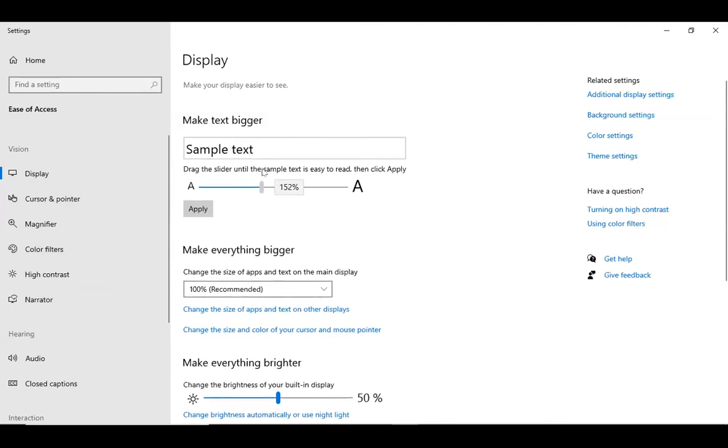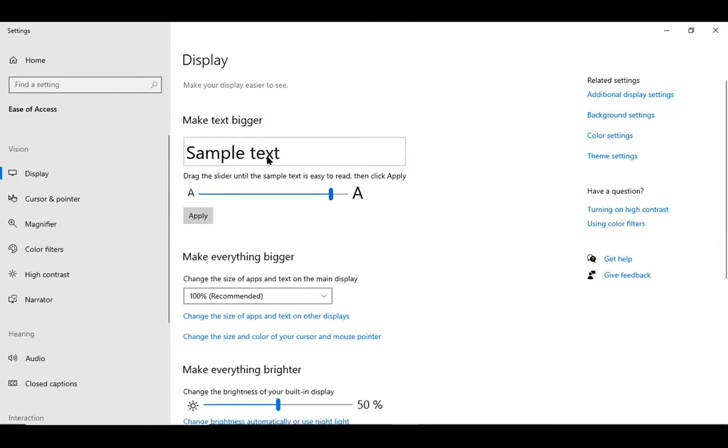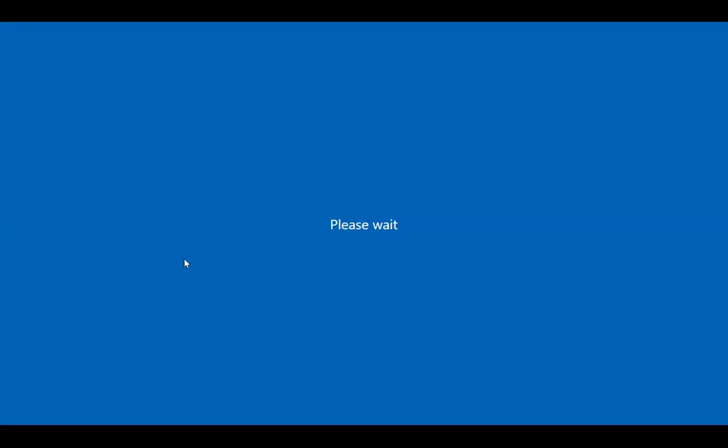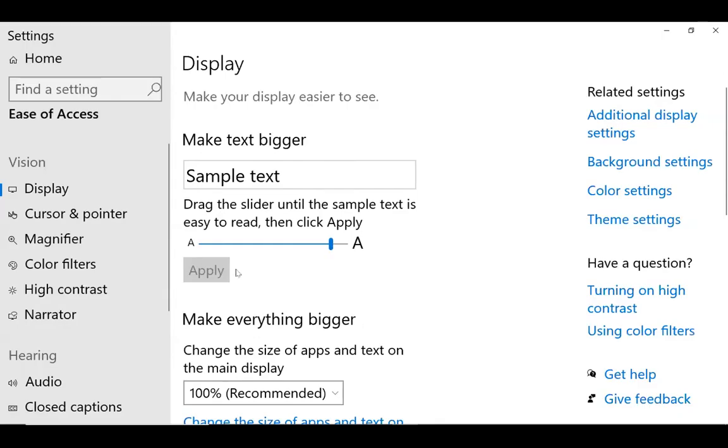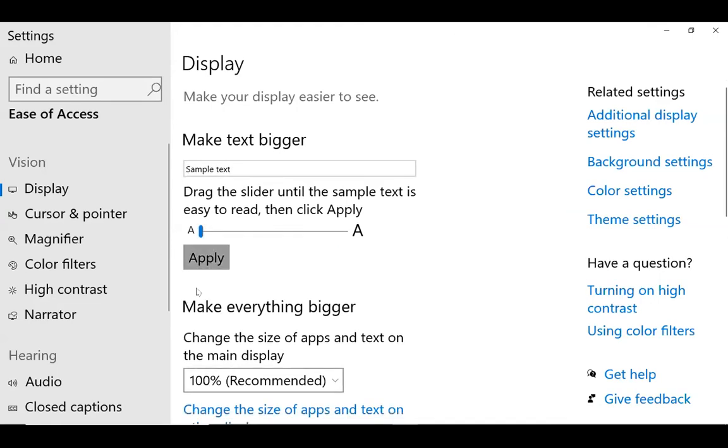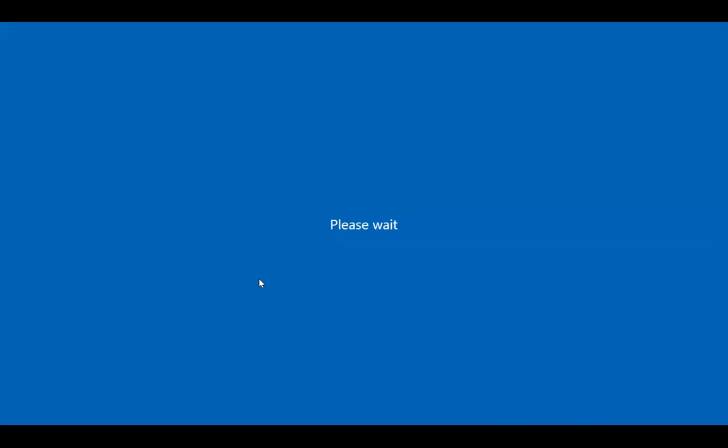So if we were to slide this little tab back and forth, you could see that it would change the size of the text. And when you're doing this, in order to save the changes, it won't automatically change. Sometimes if you see the apply button, you'll have to click that. So if you go ahead and click that, now you'll see that the text has gotten much bigger all over the screen. But for the sake of this presentation, we'll just put it back to normal.